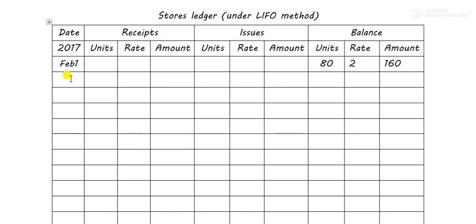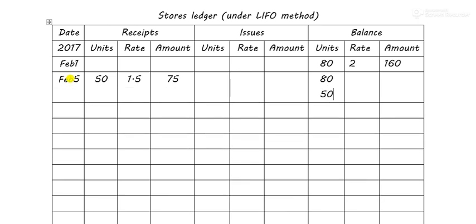Now on Feb 5, what has happened? On Feb 5, a receipt was made, right, of 50 units. At what rate? At 1.5, means 75. Correct. So the balance is 80, 50. Rate is 2, 1.5. So the total is 160 and 75.